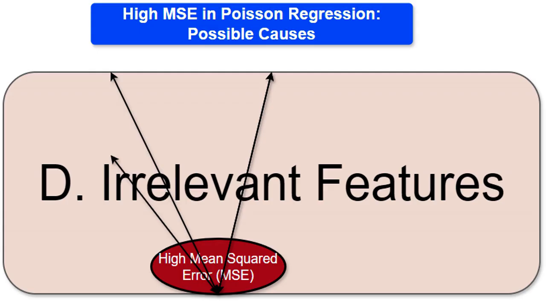If the features you are using don't have much of a relationship with website visits, then your model won't be very good at predicting them. Think of it like trying to predict the weather using the price of tea. They are not related. This will result in high prediction errors and therefore a high MSE. You need relevant features for good prediction.